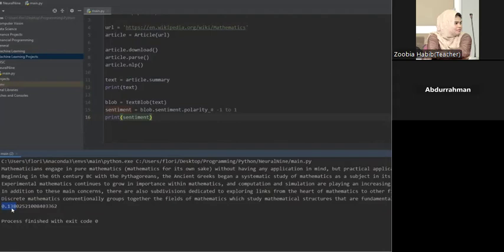So in this text, which is a Wikipedia about mathematics, it's neutral because it's talking about math and it's neither positive nor negative. And there's no positive words like happy, and there's no negative words like wound. And usually Wikipedias are neutral texts.